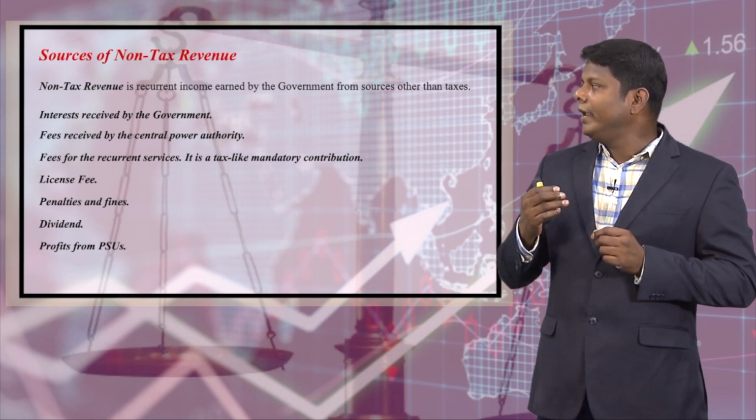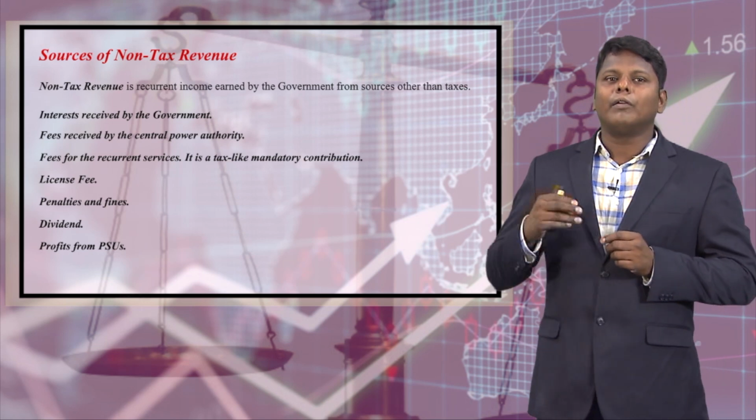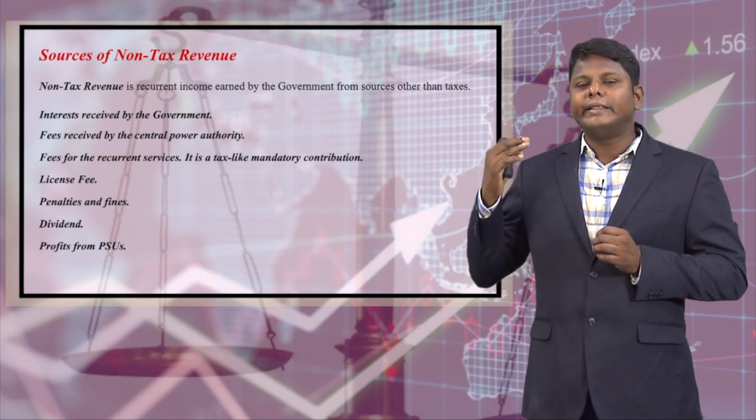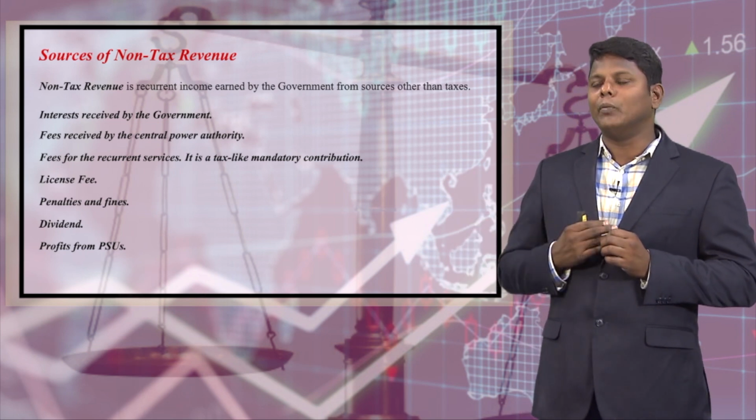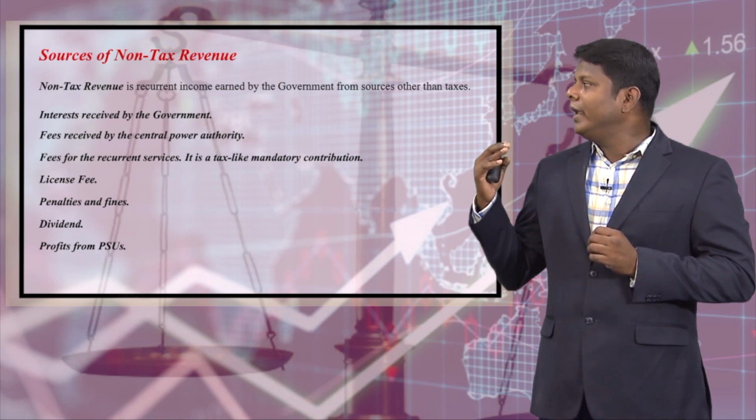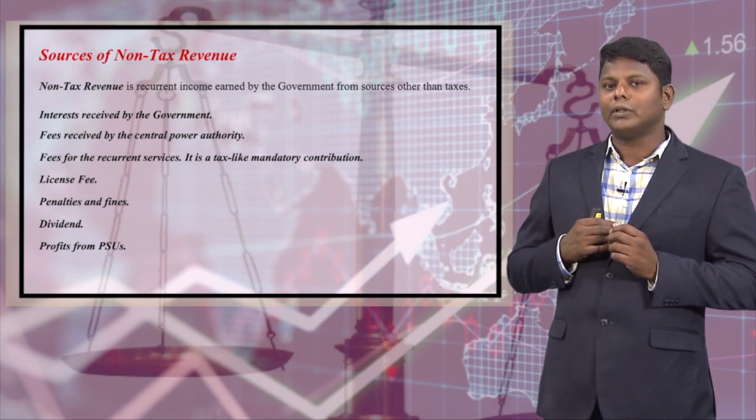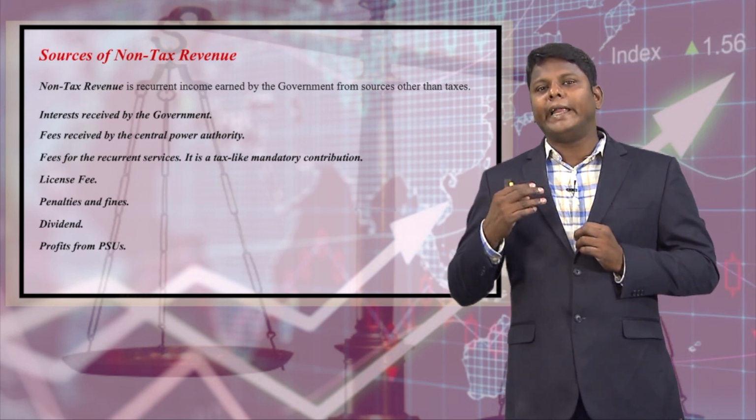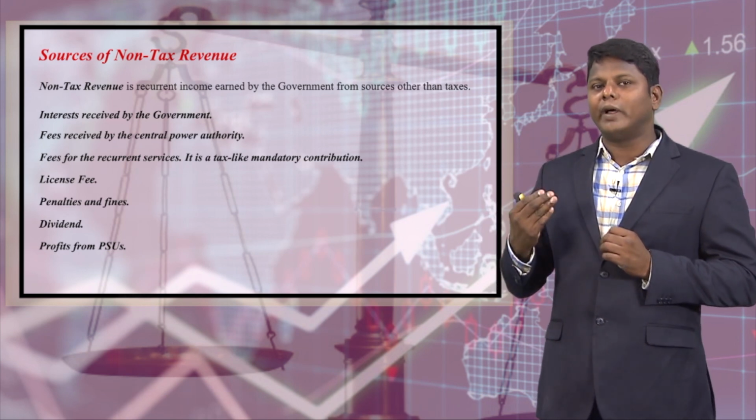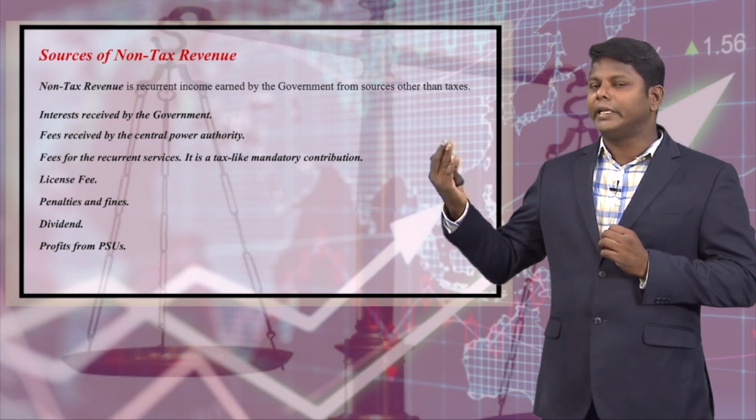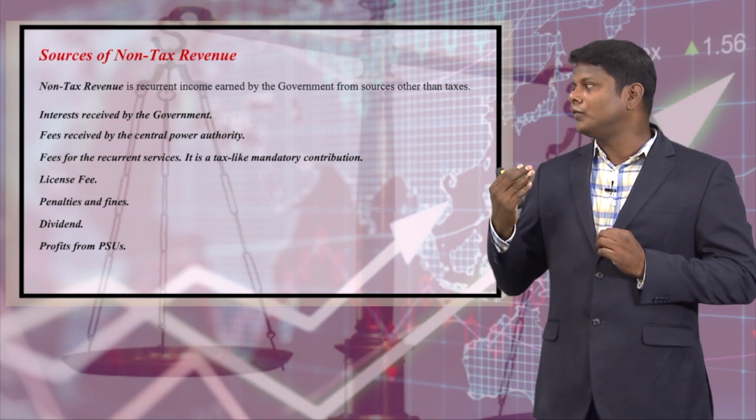Second is fee received by the central power authority. Wherever a fee is being collected, this fee is considered a non-tax revenue for the government. Then fee for recurrent services, a tax-like mandatory contribution. So, if the government is conducting any examination and collecting a fee for that examination, this goes to the kitty of the government, and it is considered a non-tax revenue source for the government.